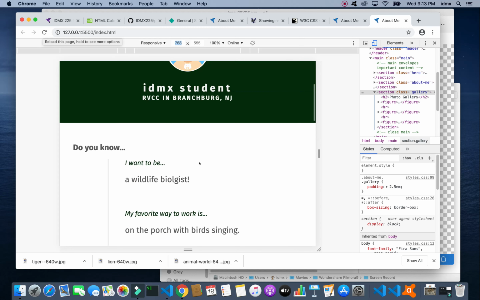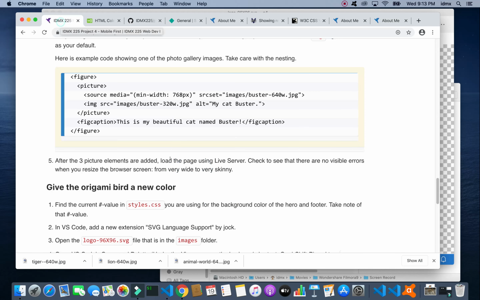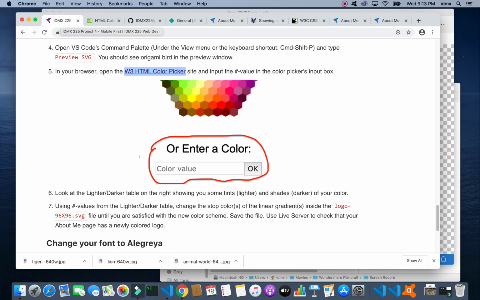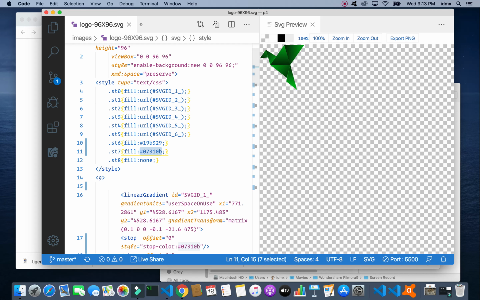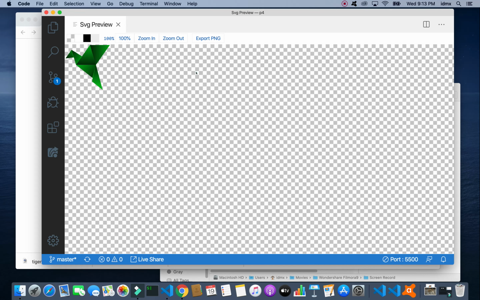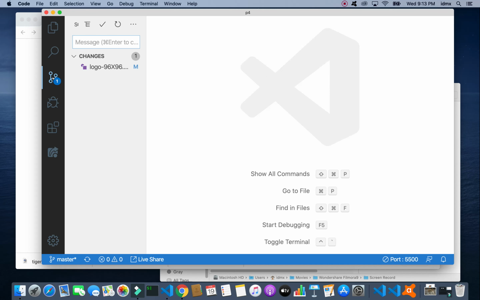All right, so this has gone on long enough. Let me stop this video now and take a look at the next section. Before I stop, I'm actually going to do a commit and push. So I will get rid of those with a Command W to get rid of that window. Add new color to origami bird. Check mark. Push.